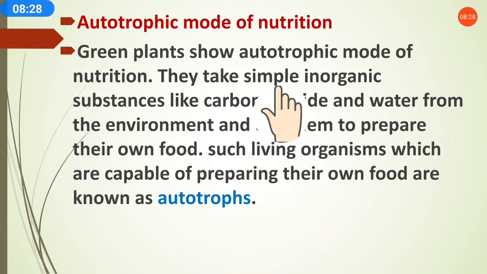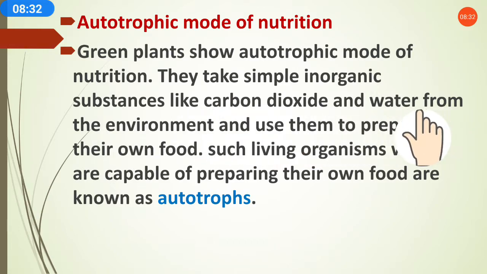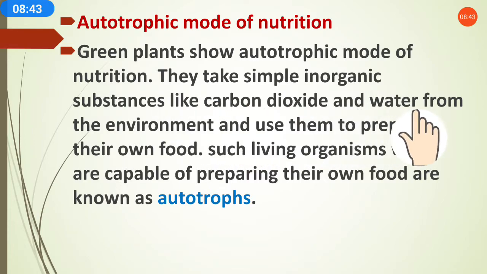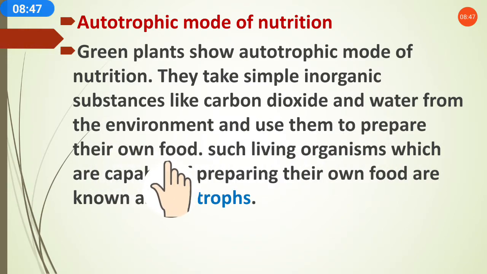We know that if we talk about plants, plants take carbon dioxide and water from the environment, and these are inorganic substances. So autotrophs, the green plants, take carbon dioxide and water from the environment and then use them to prepare their own food.